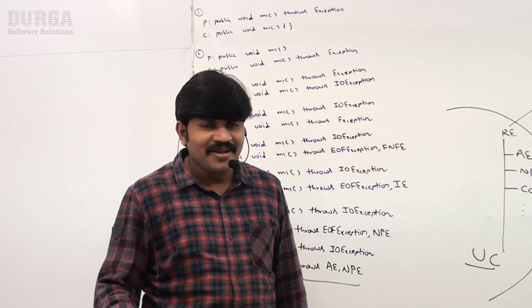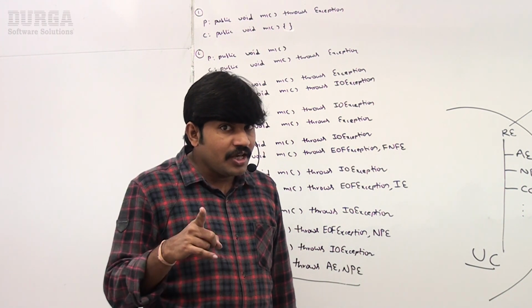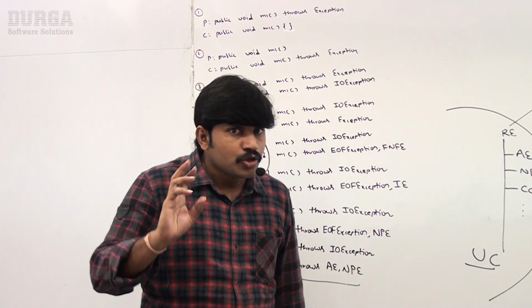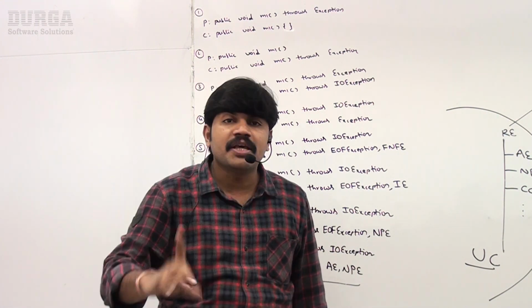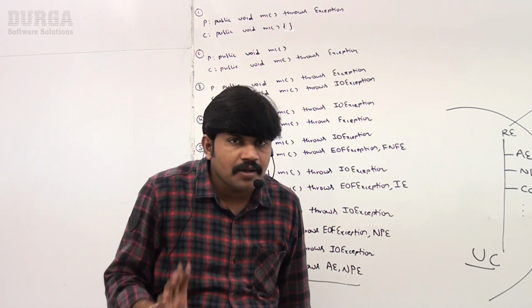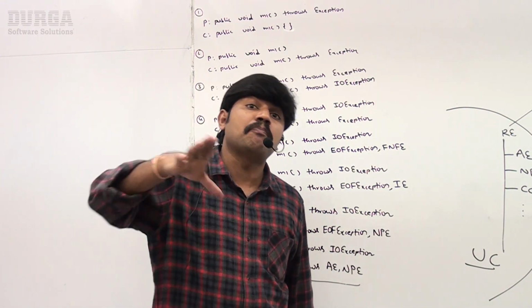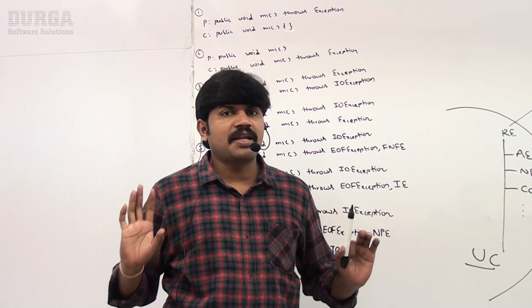Are you getting that? Okay. So I'm just repeating again. If a child class method throws any checked exception, compulsory the parent class method should throw the same checked exception or its parent. Otherwise, compile time error, right?